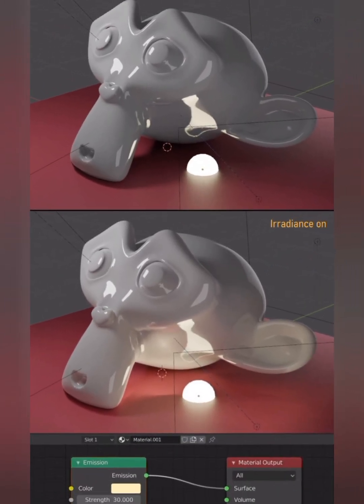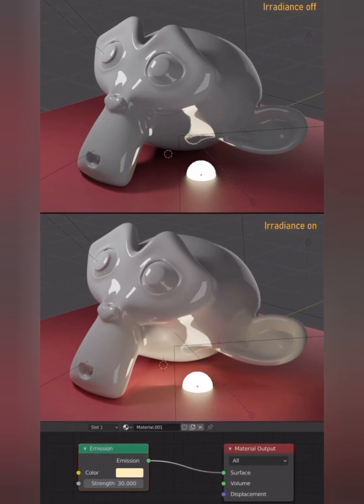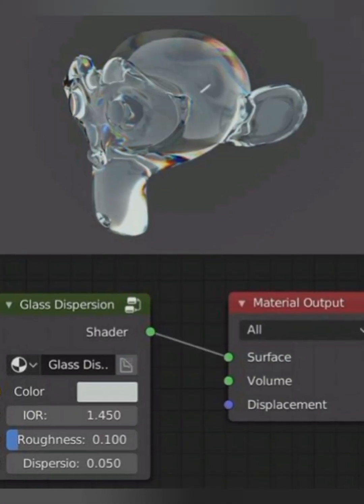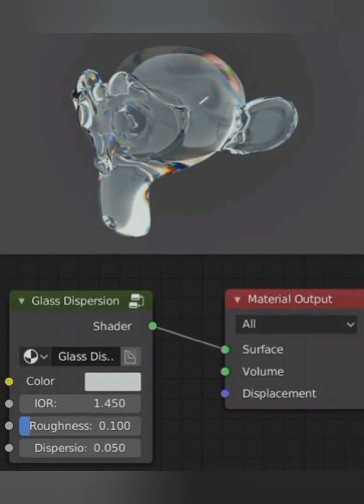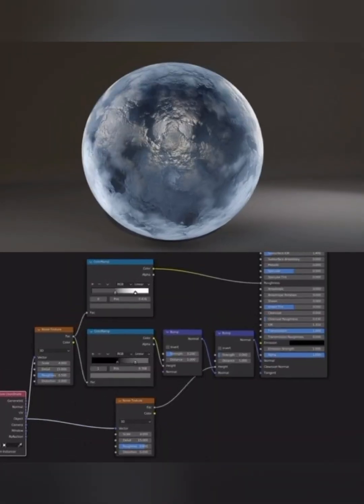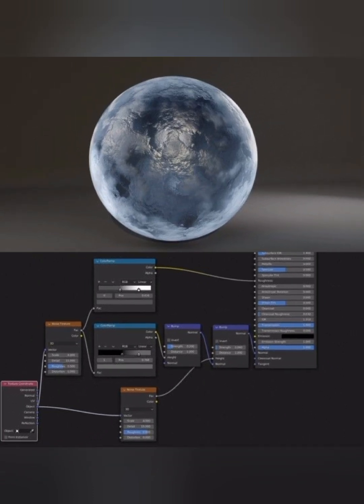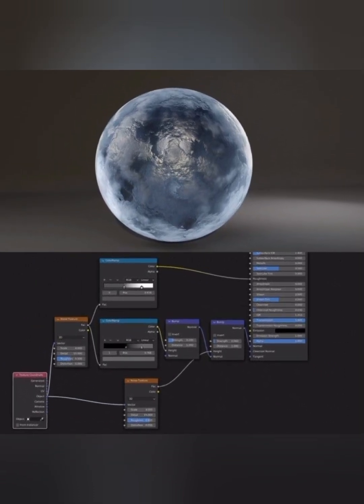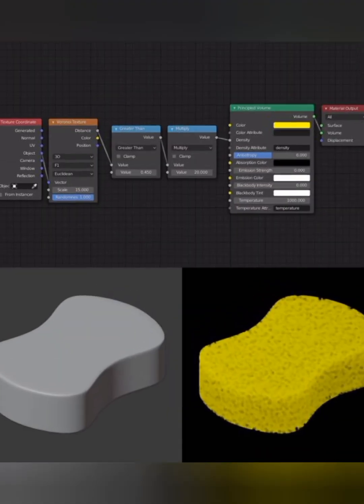Tips and tricks. 1. Watch tutorials and online courses. 2. Join the Blender community and forums. 3. Practice regularly and work on personal projects. 4. Learn from others' work and share your own. 5. Experiment and have fun.